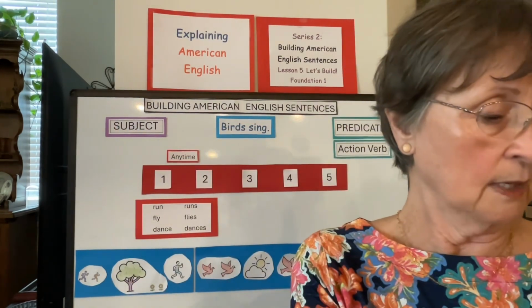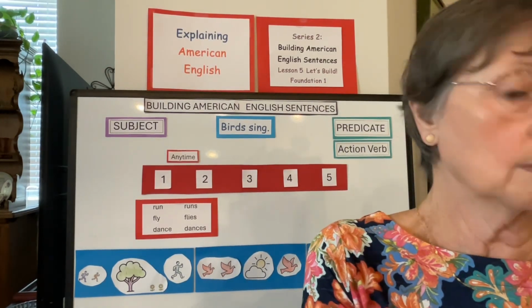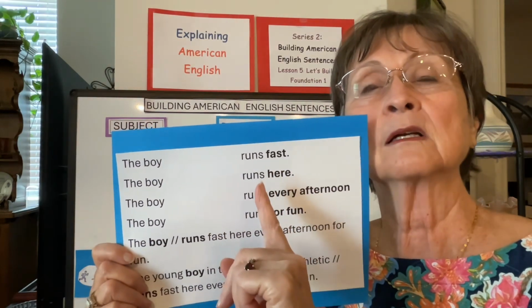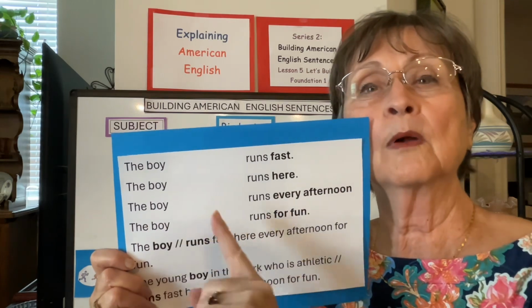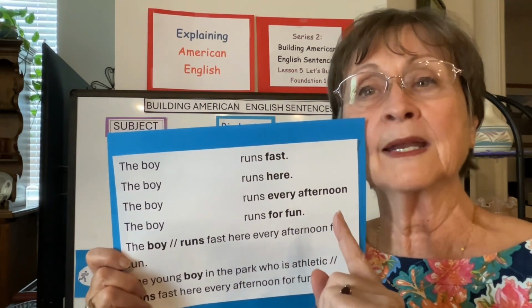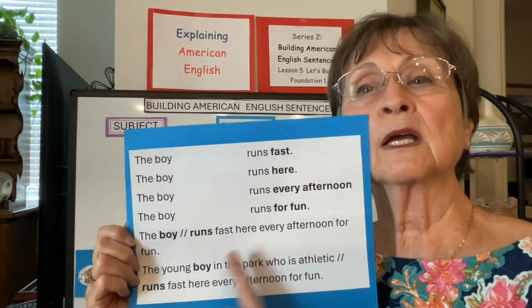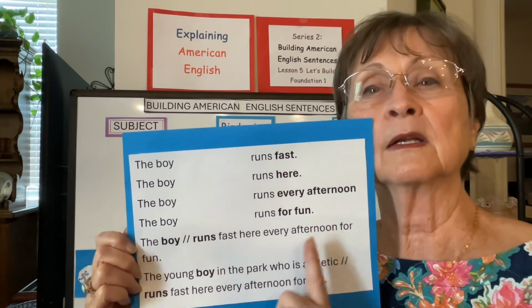Now if I do that, describing the verb, it's the boy runs fast. How? The boy runs here. Where? The boy runs every afternoon. When? The boy runs for fun. Why? Put it all together. The boy runs fast here every afternoon for fun.